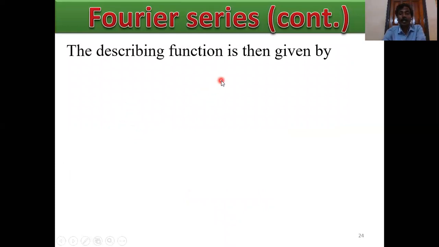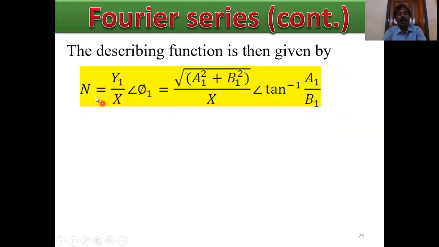The describing function is then given by N equals, what is the definition? y1 by x angle phi 1, where y1 equals root over a1 square plus b1 square, x is the sinusoid input magnitude, and phi 1 equals tan inverse a1 by b1. This is the describing function output.